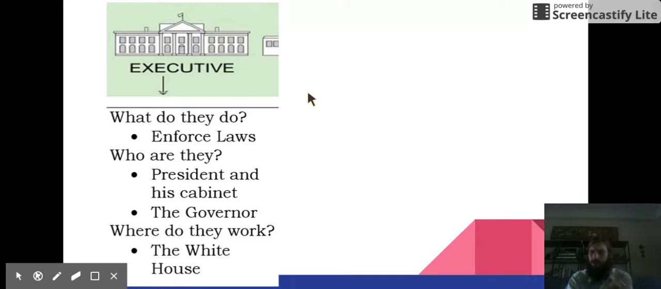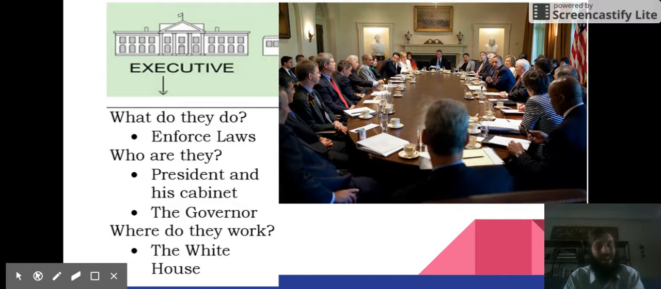Now, cabinet's going to be a new word. The president selects a group of people. They're called his cabinet, and they are his advisors. He has to make decisions on education. He has to make decisions on war. He has to make decisions on business. And so he selects a group. He appoints a group that will give him advice on all these different decisions.